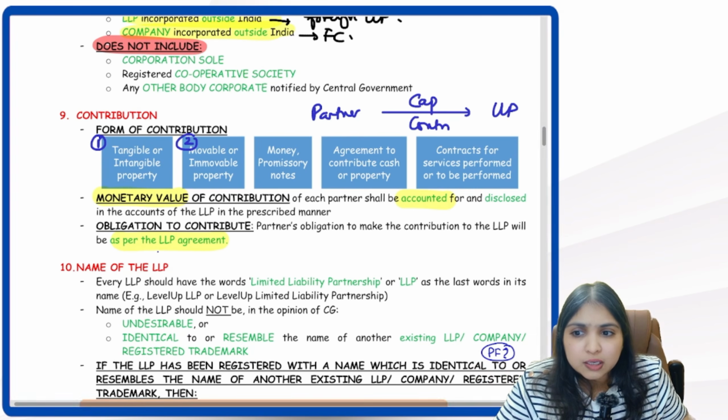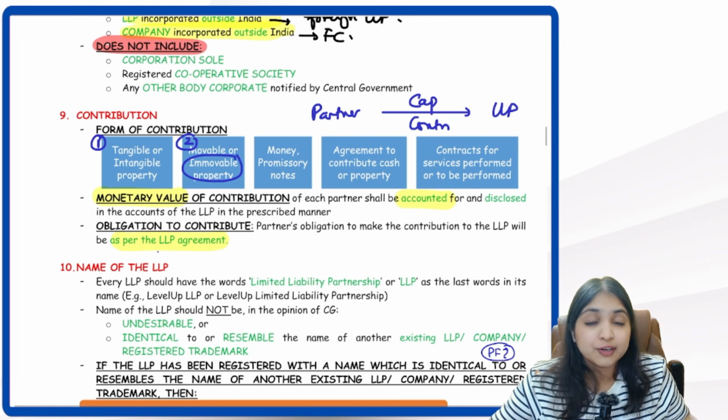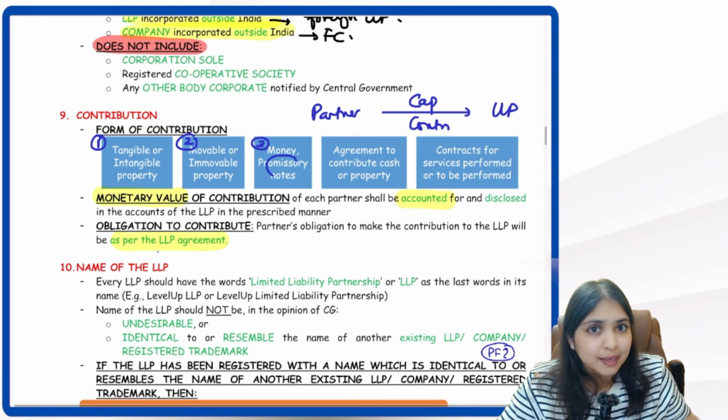Then the capital contribution can be movable or it can be immovable. It can be movable, for example, some furniture, or let's say some plant and machinery, or it can be immovable, like for example, some office space. It can be money, or it can also be a promissory note.